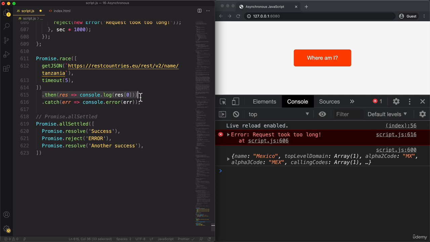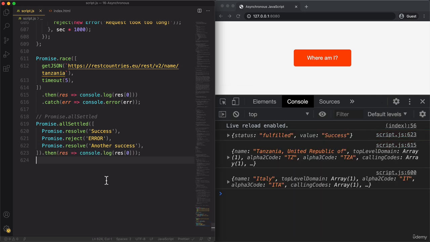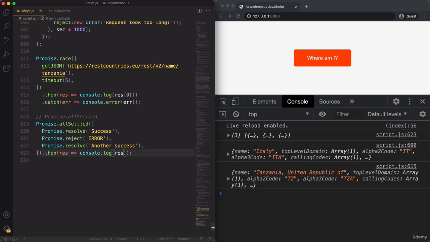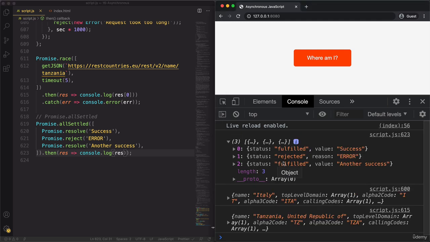Okay. And then here we can just call then, and let's see. All right. Now here we want actually all of the results. All right. And so indeed, here we get 3 results, even though one of them rejected. Okay. So this is the result of the 3 promises. And yeah, so this is how they look like when we do them manually with resolve, reject, and resolve.